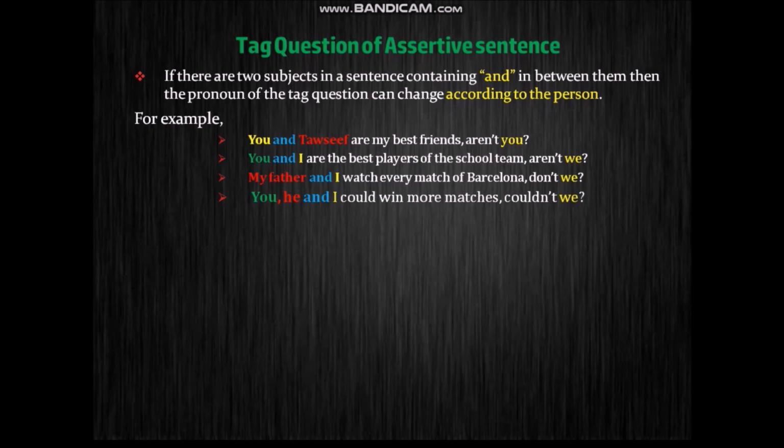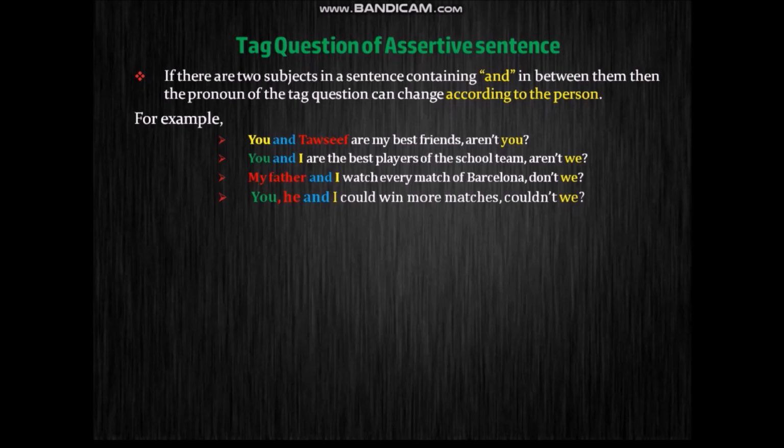Now look at the third sentence. My father and I watch every match of Barcelona. We will take again we, because I is present in this sentence. So the plural form of I is we. As there are two subjects here, so we will be taking we. My father and I watch every match of Barcelona, don't we?